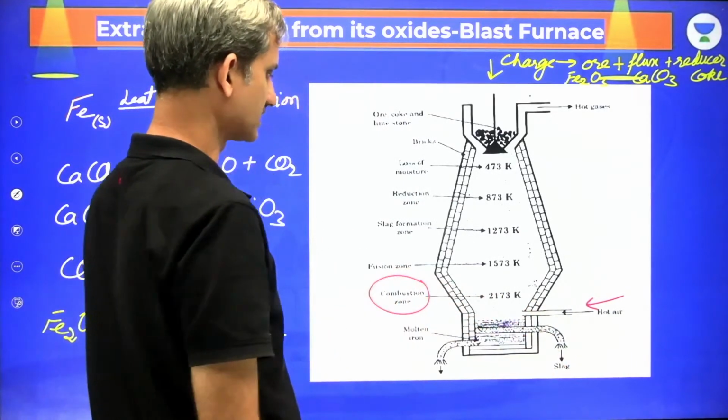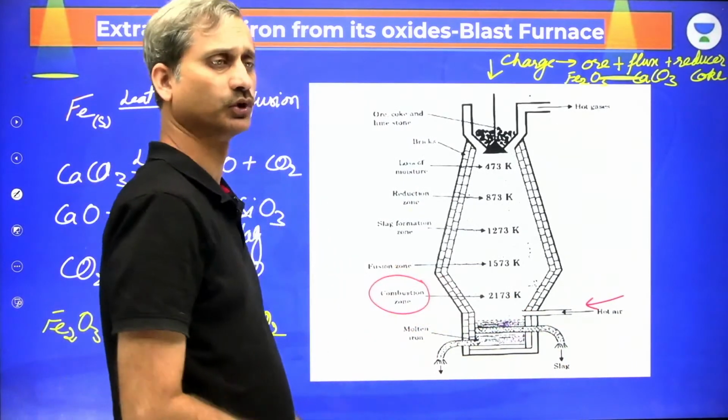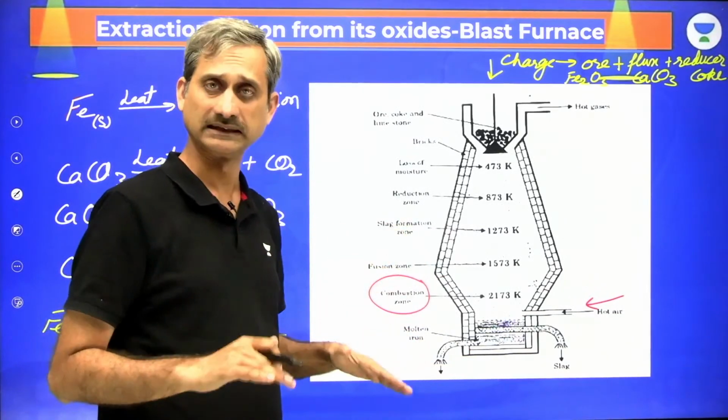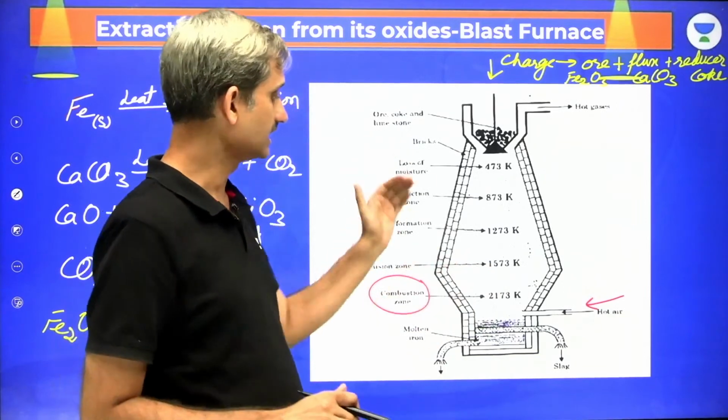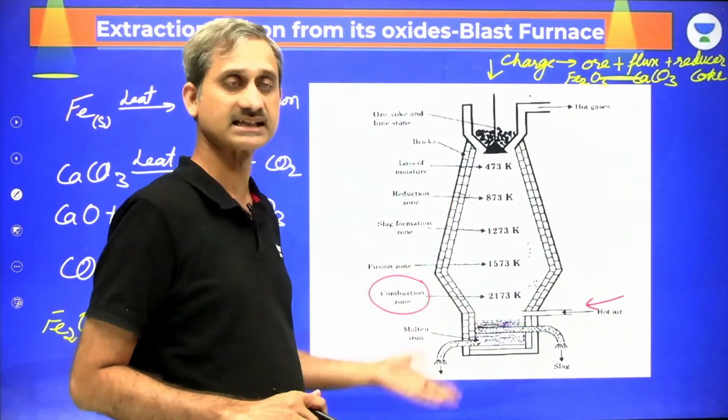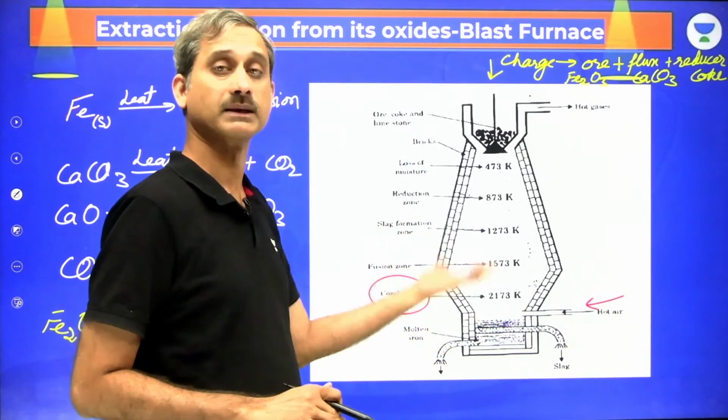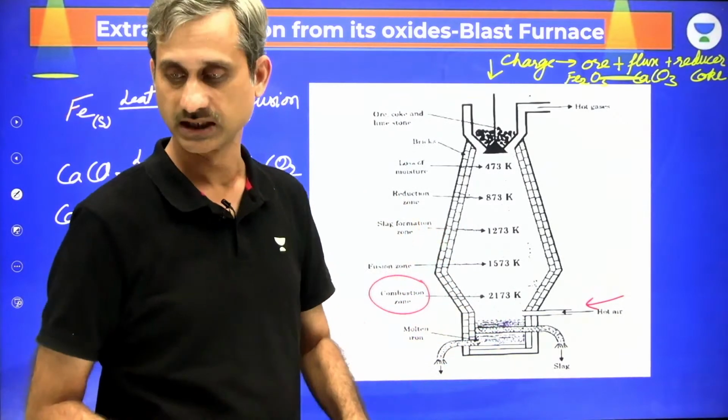So here we have got the slag. Slag is the molten material floating over the surface of the molten metal. It prevents the reoxidation of the metal. See, here we have the hot blast of air. If the metal is exposed to this hot blast of air, the metal is going to get reoxidized.